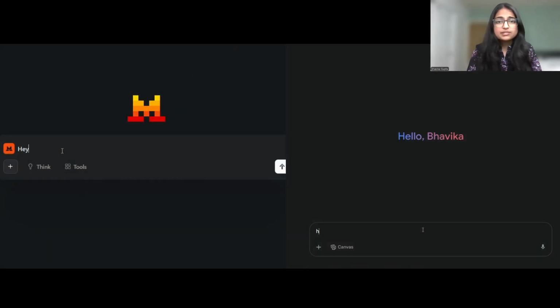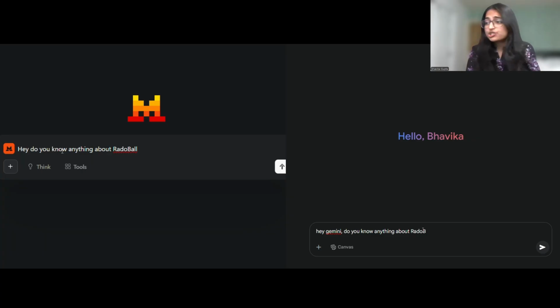Okay, so now let's try other Gen AI systems. I tested it on Mistral and Google Gemini. Mistral responded by correcting me. It said, "Did you mean hardball?" and then gave me a whole list of ball-related sports. Gemini, on the other hand, also mentioned Radball.